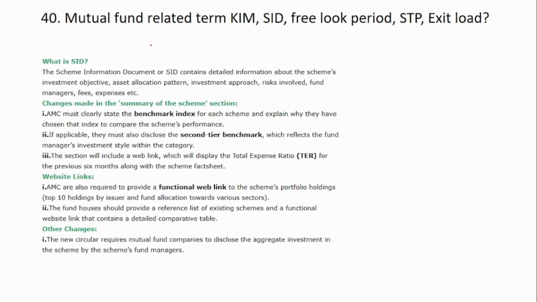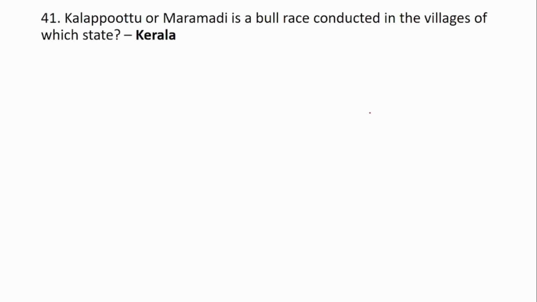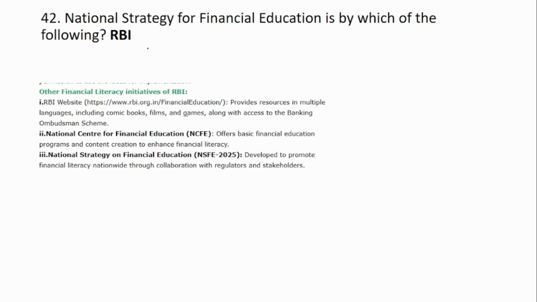The 40th question is mutual fund related term: KIM, SID, free look period, STP, exit load. So this is covered in detail in one of our website content. The 41st question is Kalaputtu or Maramamudi is the bull race conducted in the villages of which state? The answer here is Kerala, and this is a static question and we have missed to cover this question. 42nd question is National Strategy for Financial Education is by which of the following? It is RBI, Reserve Bank of India.